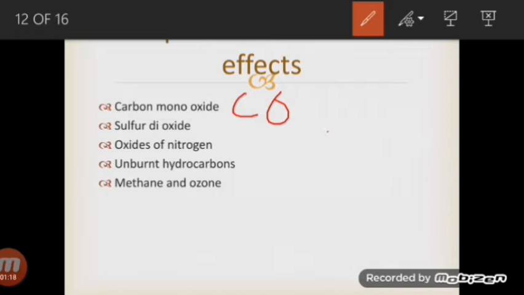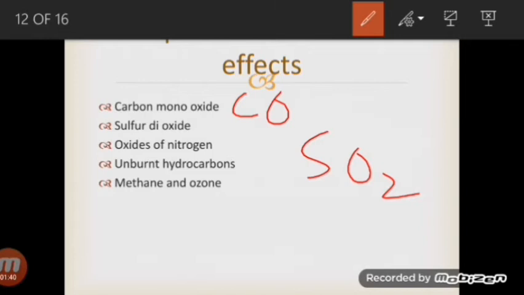The second pollutant, sulfur dioxide, irritates the eyes and lungs and causes breathing difficulties. It causes inflammation of the lungs, called bronchitis, and it also reacts with water in the atmosphere to produce acid rain, which corrodes buildings and harms aquatic life and plants.